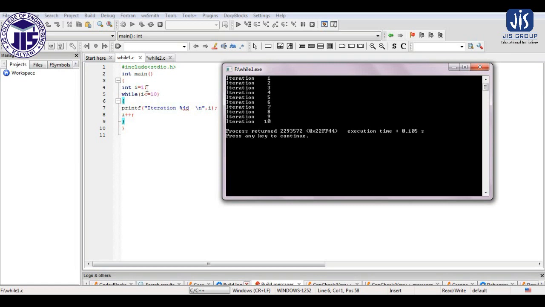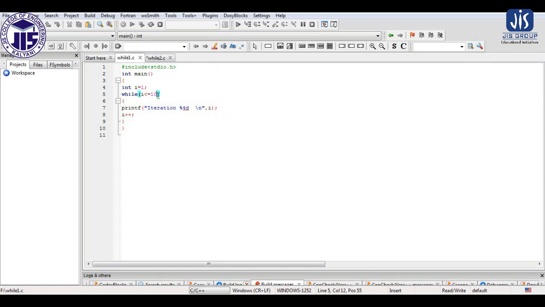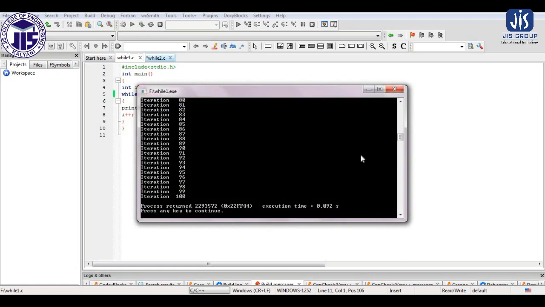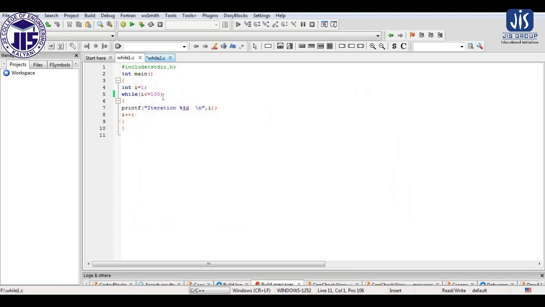From this you can see that the initial value of I is 1, and the condition through which we are terminating the loop is I less than equal to 10. So from 1 to 10, the body of the loop executes 10 times, as you can see here. Now if I change the condition to 100 and execute it again, 1 to 100 the loop should execute 100 times, as you see here, from iteration 1 to iteration 100. So by changing the initialization or the condition, we can control the number of executions of the loop. That is how the while loop gets executed.